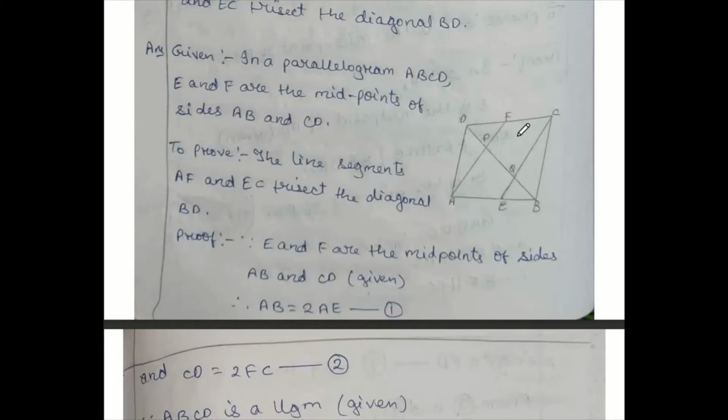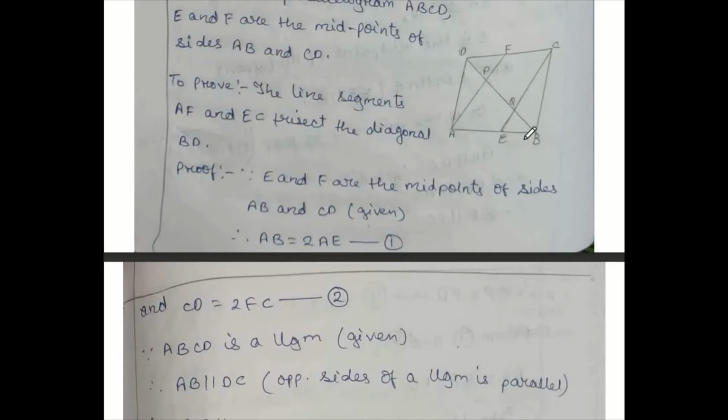Since E and F both are the midpoints of the sides AB and CD, which is given, therefore AB equals double of AE, and CD equals double of FC, because E and F both are the midpoints. Then these two parts will be half of AB, and these two also half of CD. So AB will be double of AE and CD will be double of FC.